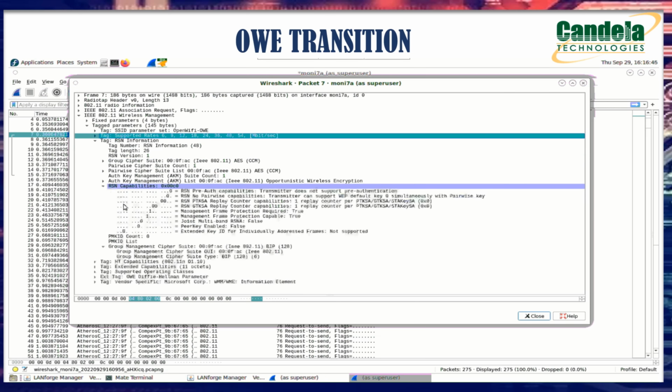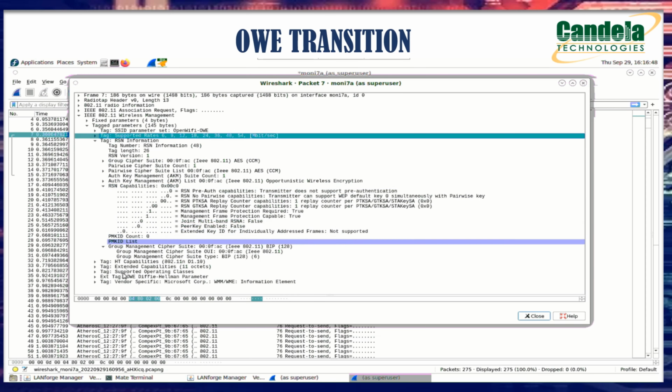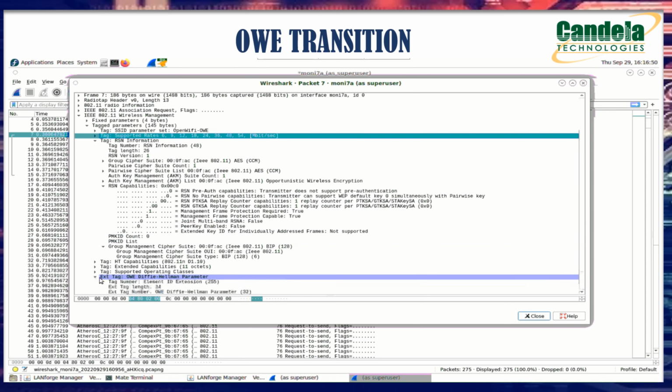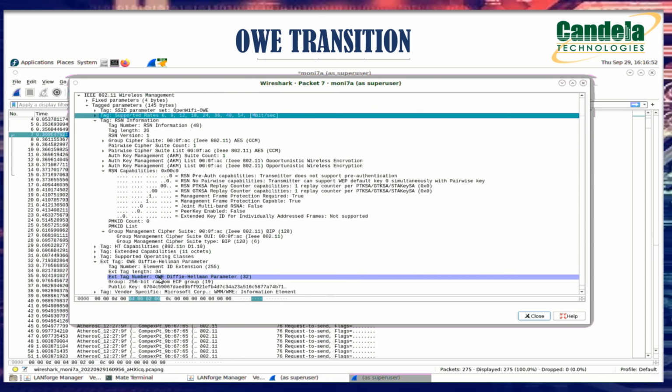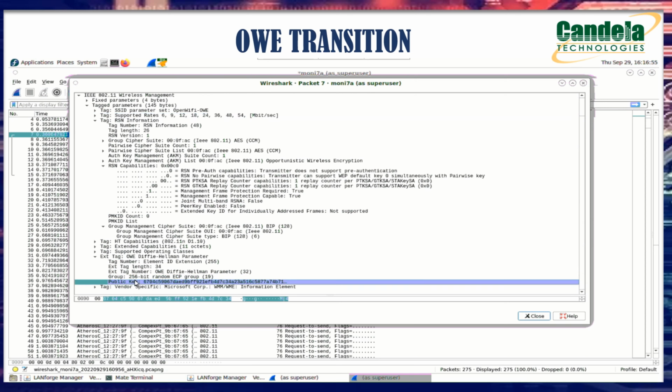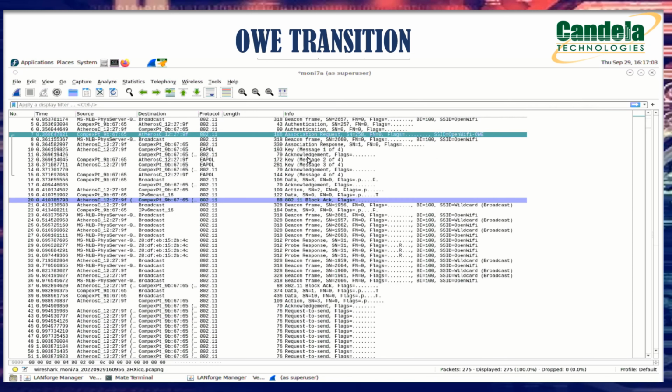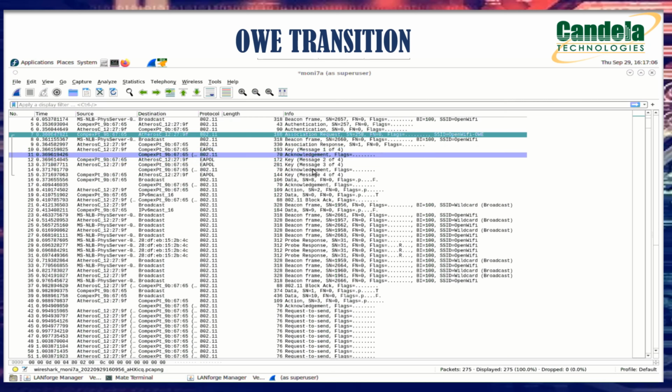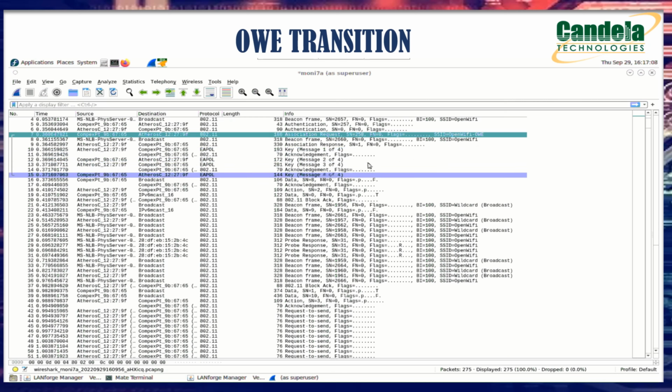And we can see similar information, like management frame protection and everything. Here we can also see the four-way handshake, which is performed by a station to determine the key that is used for the communication.